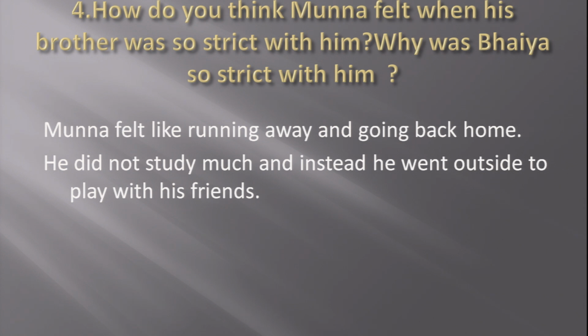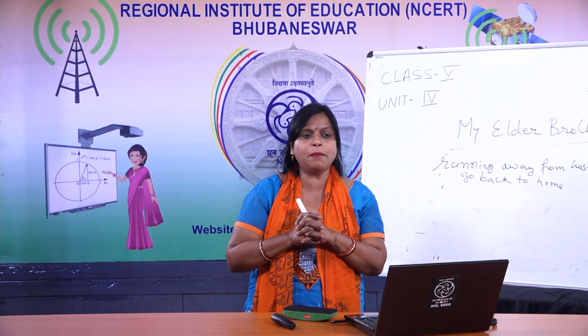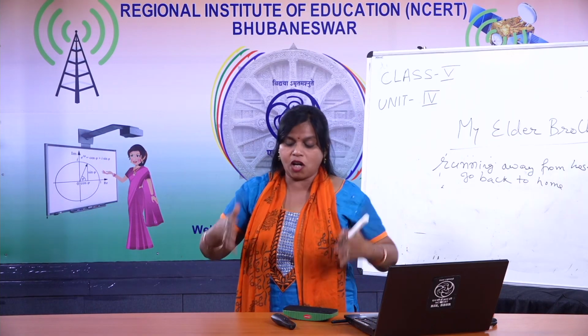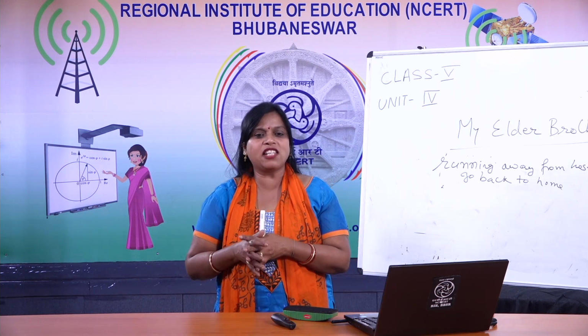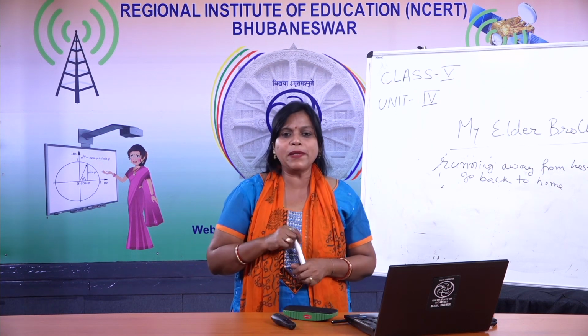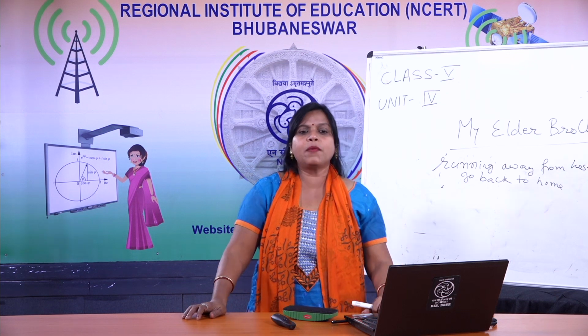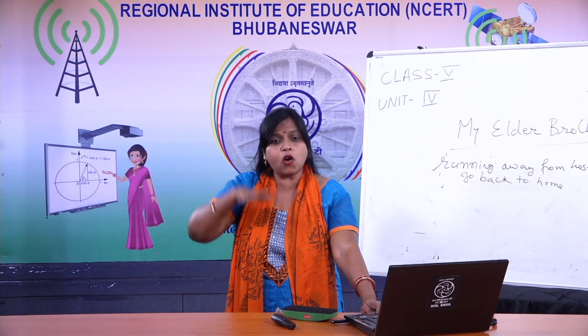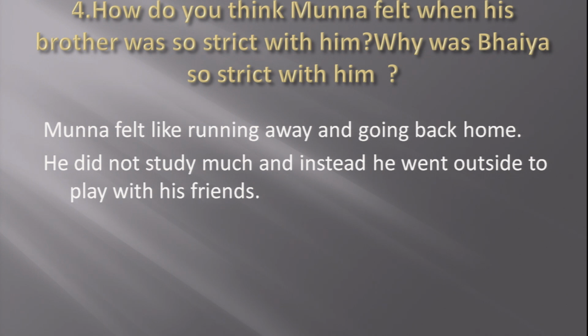Instead, he went outside. He did not study much. Acha, why was Bhaiya so strict with him? Earlier, we come to know that Bhaiya is always busy in studies, and Munna is always playing. He always goes outside and plays with his friends. So, what will be the answer? Why was Bhaiya so strict with him? Because he did not study much. Since it is a lower class, but when he goes to the higher class, he needs some hard work. So Bhaiya wanted him to practise from the lower classes only. So he was scolded and treated strictly because he did not study much, and instead he went outside to play with his friends.